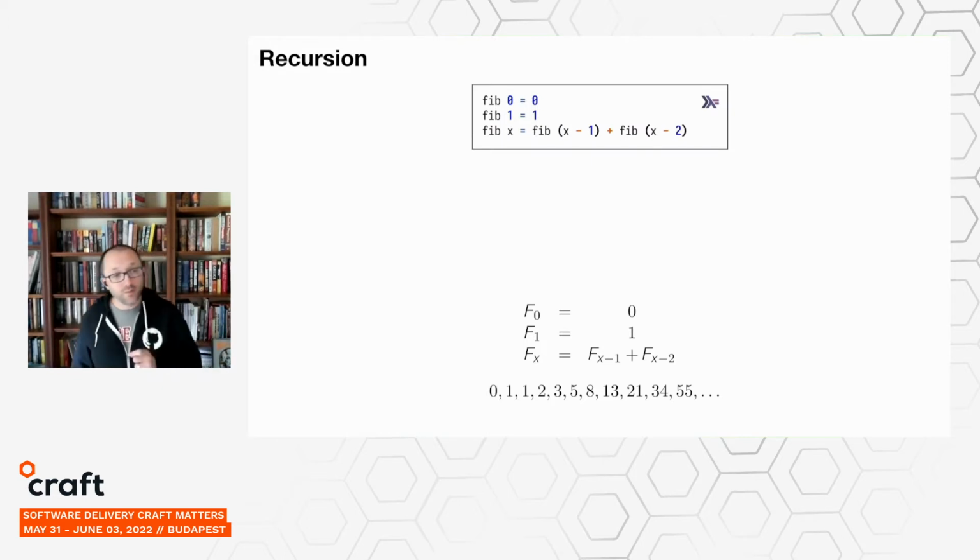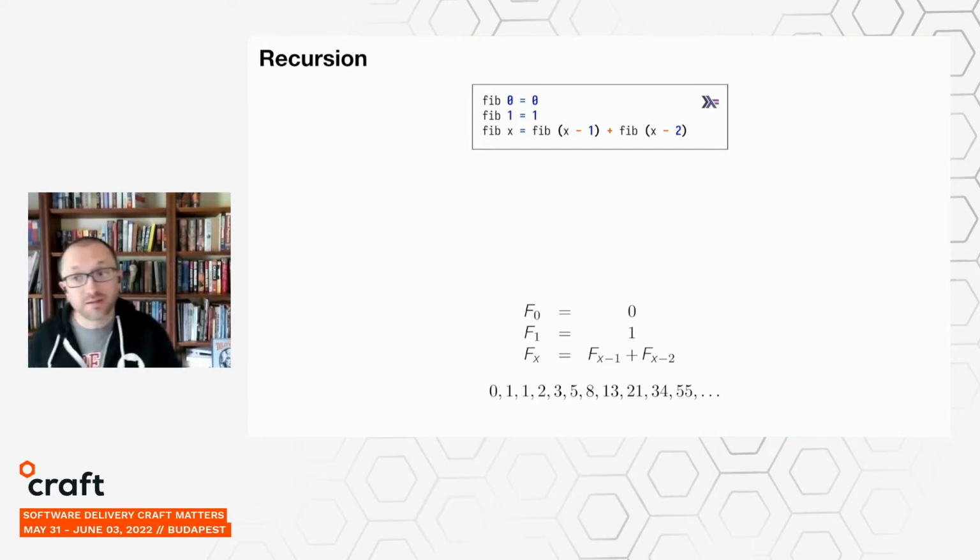But loops aren't the only way we can repeat ourselves. Another pattern available to us is recursion, where you define a function that calls itself. And by calling itself, you sort of perform the body of the function over and over again, and you get the repetitive behavior. Here we can see a recursive definition of Fibonacci in Haskell, a functional programming language.